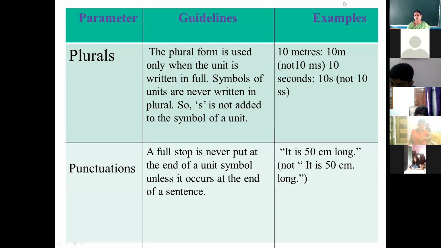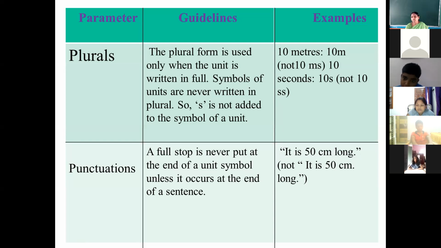Suppose you are writing a sentence or a line, that this line is 50 centimeter long. See, the sentence is written. Suppose a line or ribbon or any rope or something. It is 50 centimeter long. So how will you write it? It is 50 centimeter long. You will not put the full stop after the centimeter. You will put it at the end. So after writing the symbol, we are not putting the full stop.